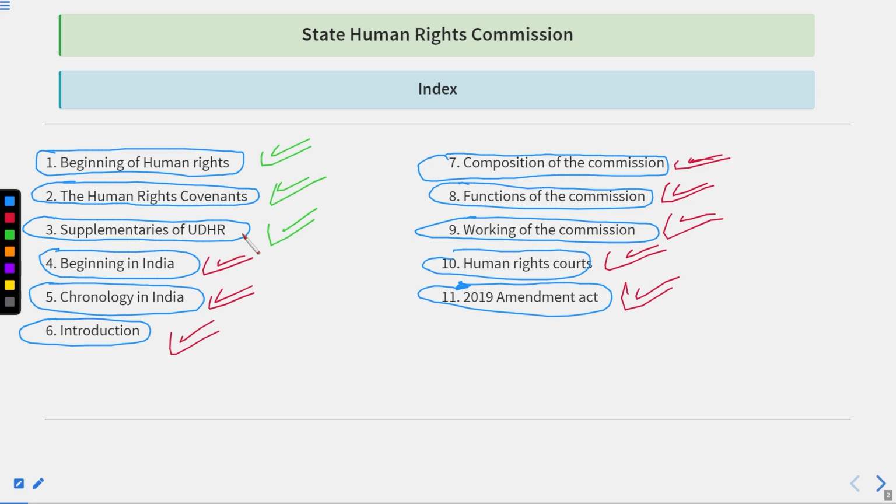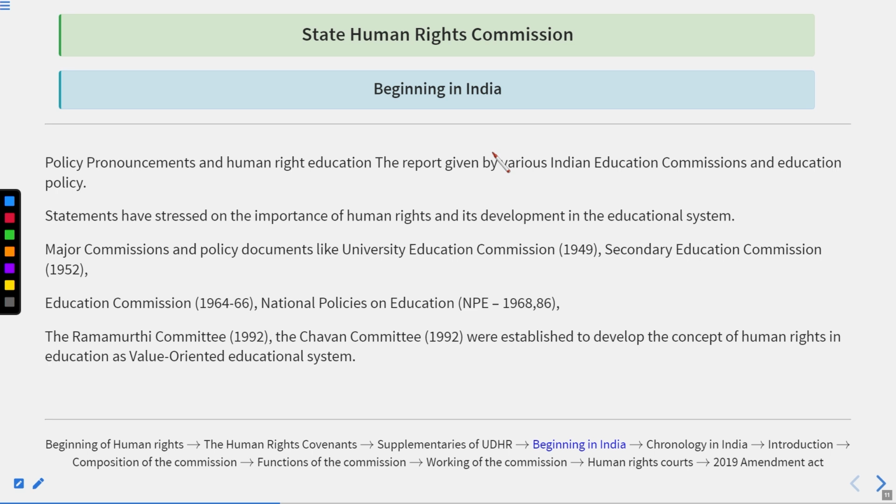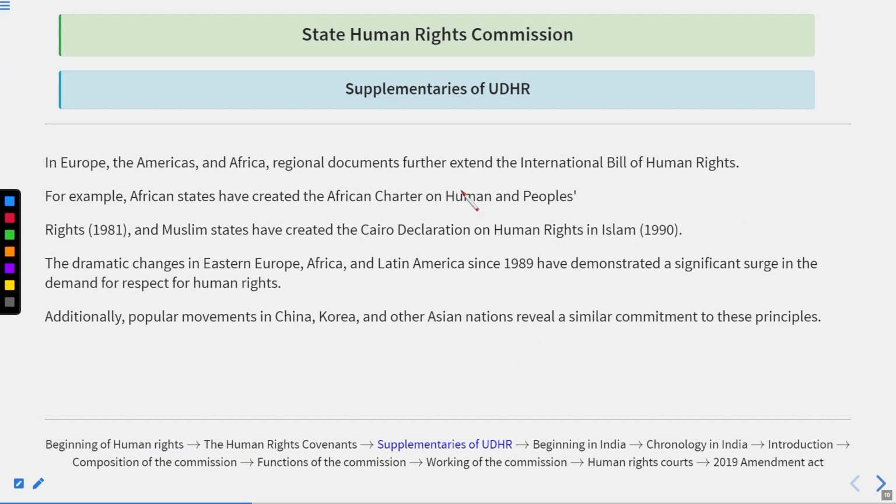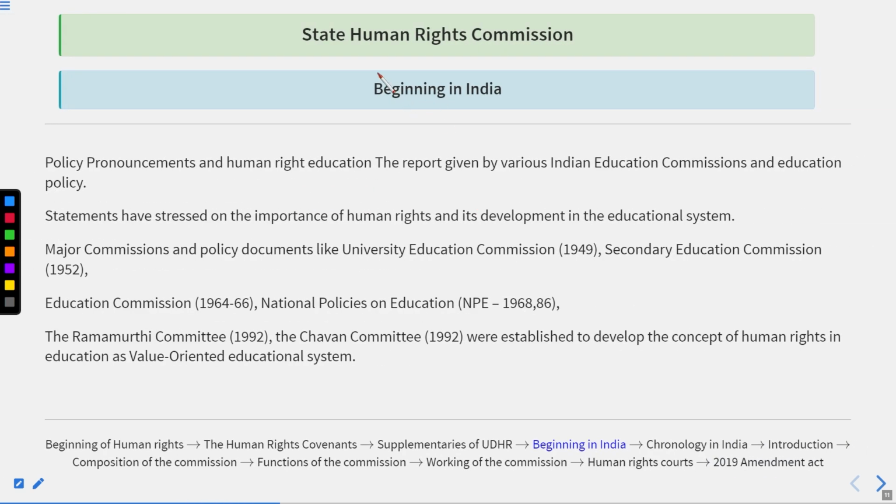So basically in this lecture, we will continue from where we had left in the previous one. So let's start. This is the topic that we have covered in the previous one. Right now, we are going to see it in the reference of India. So far, whatever history we had tracked down and whatever other things we had discussed were basically from the international point of view, like how things started in the international manner. Now we are going to take the reference of India, like how things happened in India,